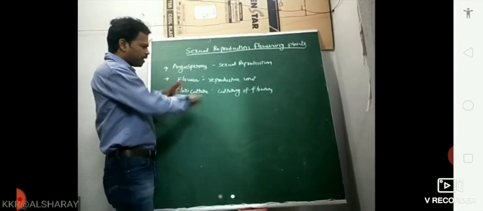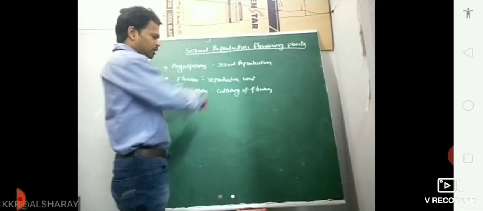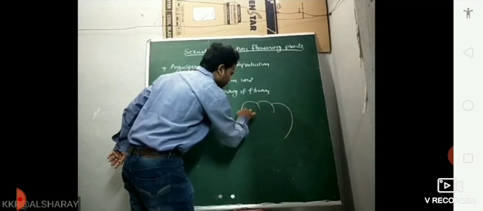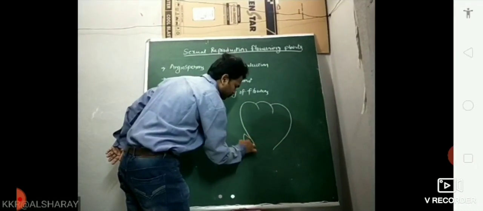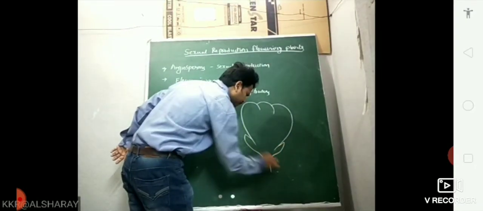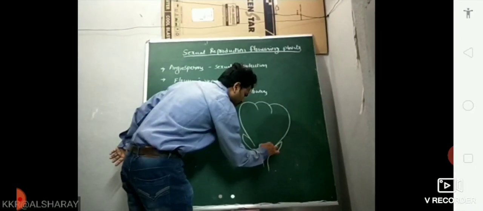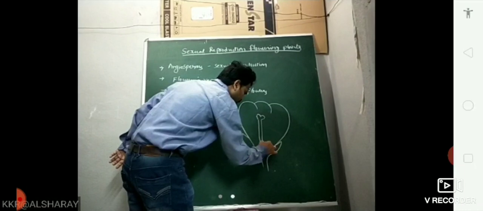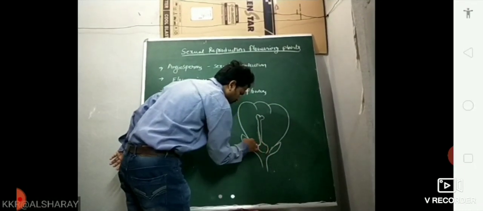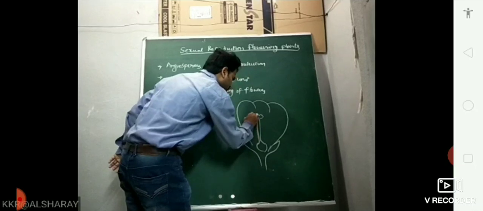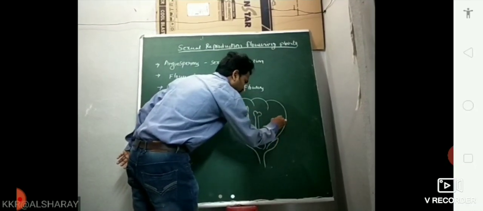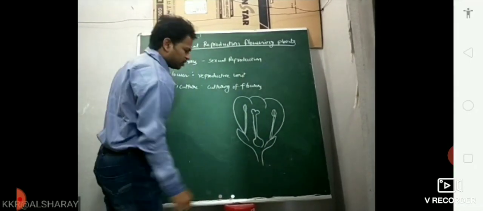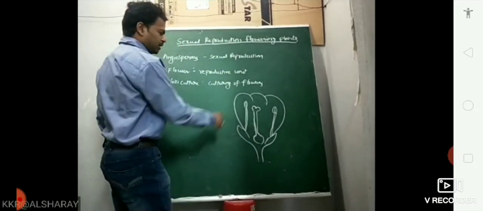Now, when we see one flower, how will the structure come? See here, this is the brief diagram of the flower. This is a flower. This is a rough diagram, and it is there in the textbook also. That diagram is also correct; don't think it is different. That is also correct for understanding. I draw this diagram. This is the general flower, the typical flower.